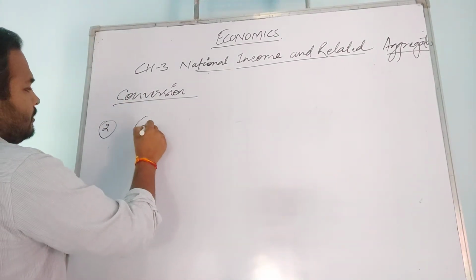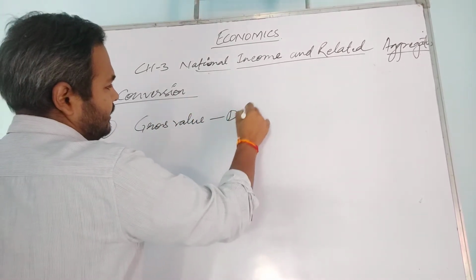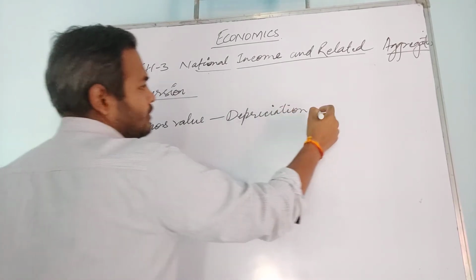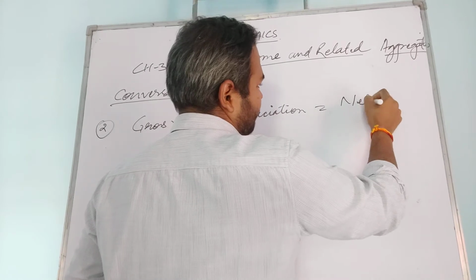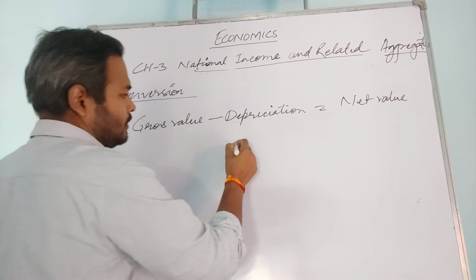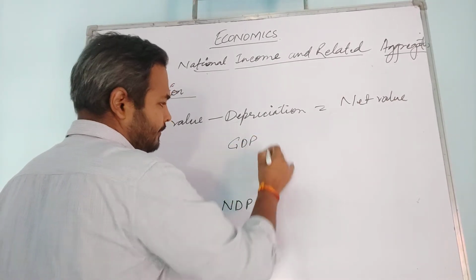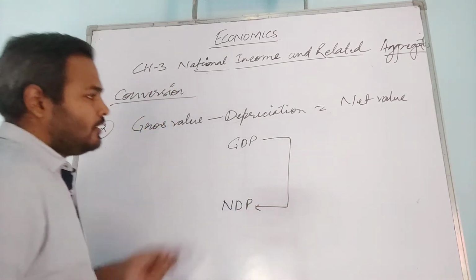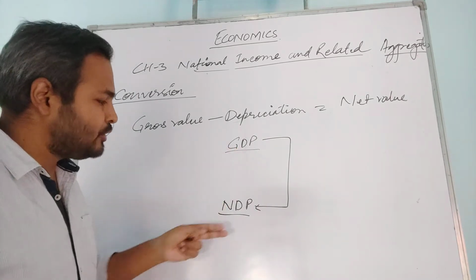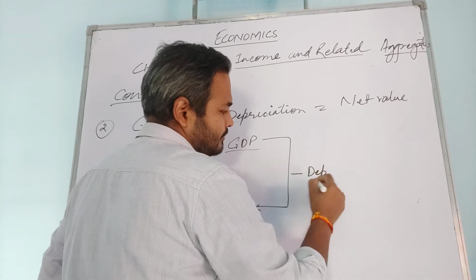So again, gross value minus depreciation is equal to net value, or GDP to NDP. So when you want to convert GDP to NDP, it will be minus depreciation.